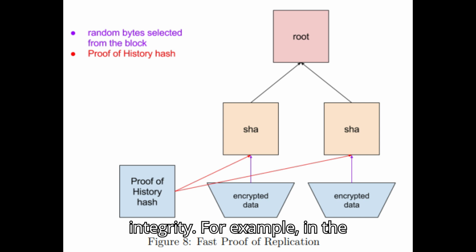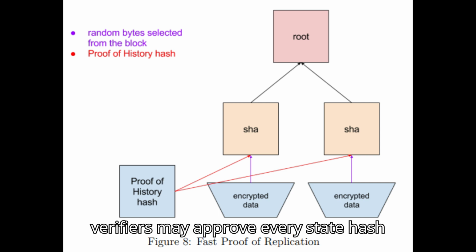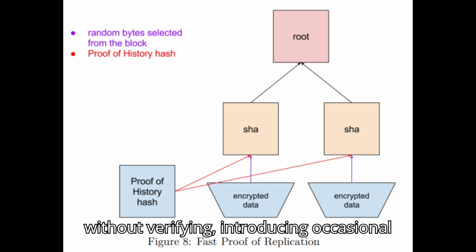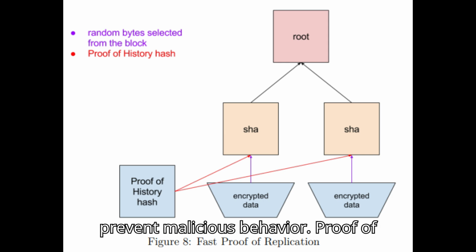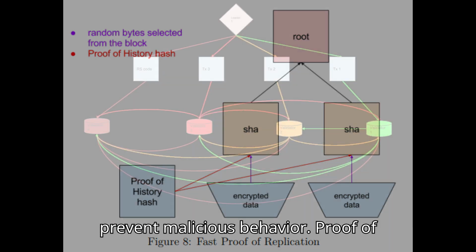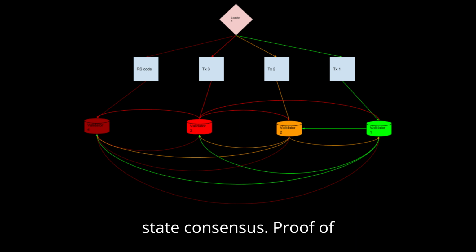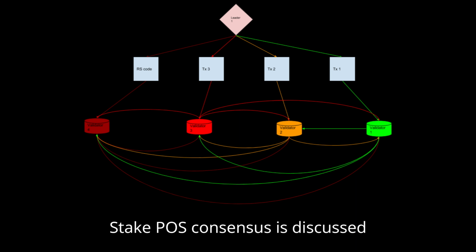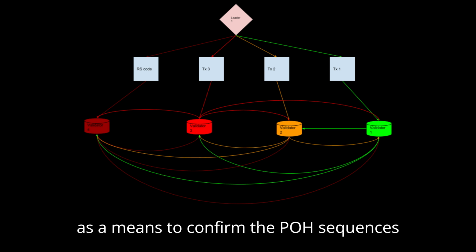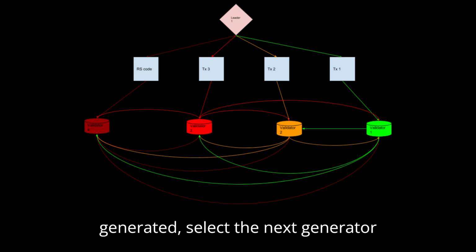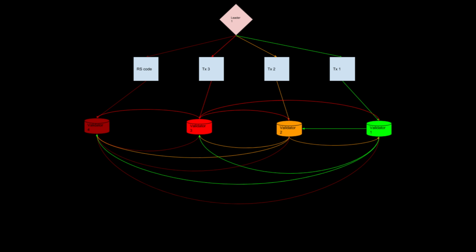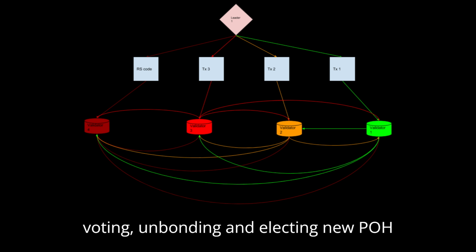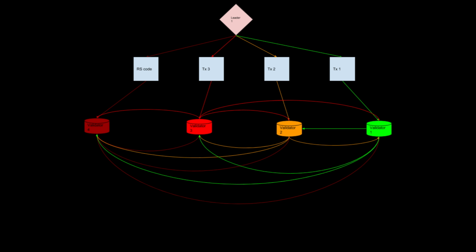For example, in the case of a tragedy of commons where verifiers may approve every state hash without verifying, introducing occasional invalid hashes can trigger actions to prevent malicious behavior. Proof of stake consensus. Proof of stake, POS, consensus is discussed as a means to confirm the POH sequences generated, select the next POH generator, and punish validators for misbehavior. The process involves bonding coins, voting, unbonding, and electing new POH generators in case of failures.